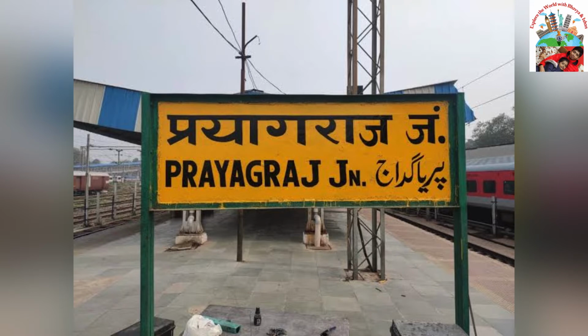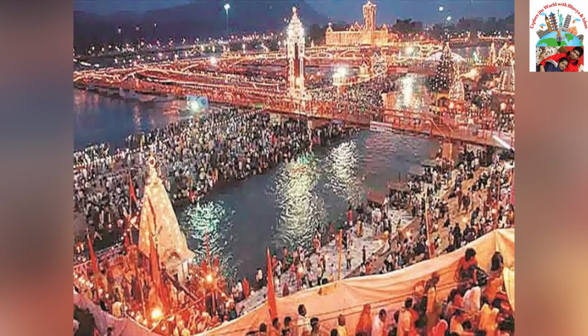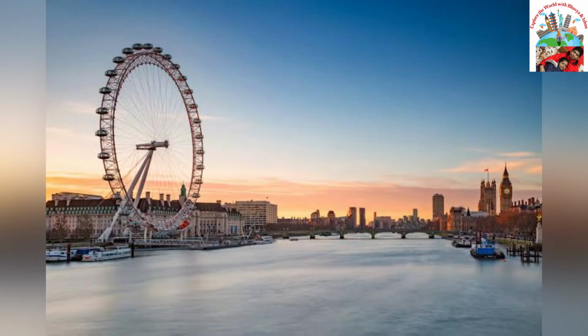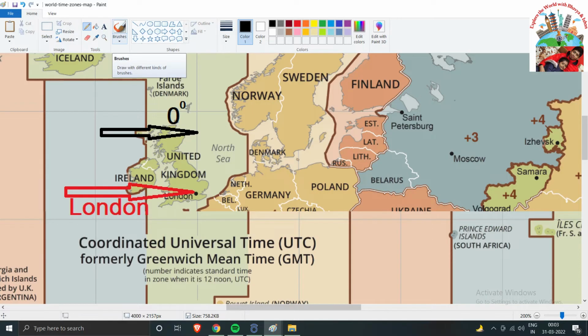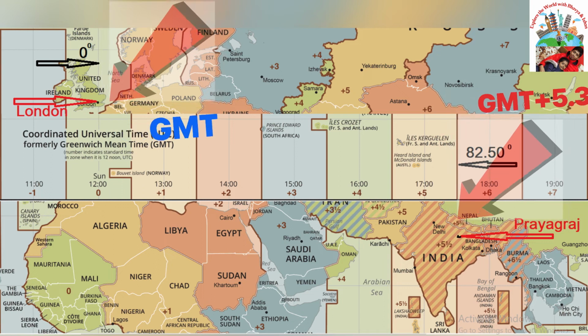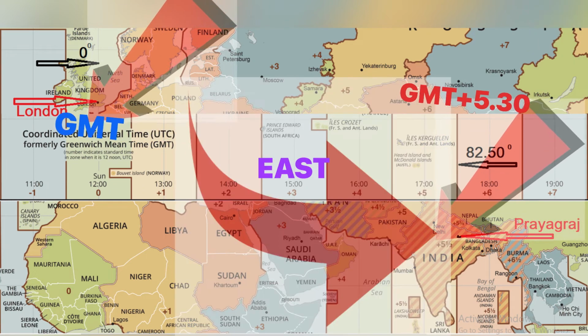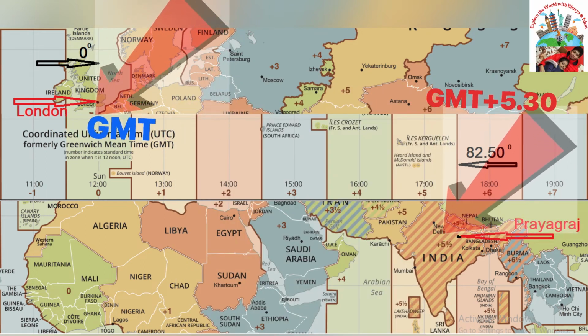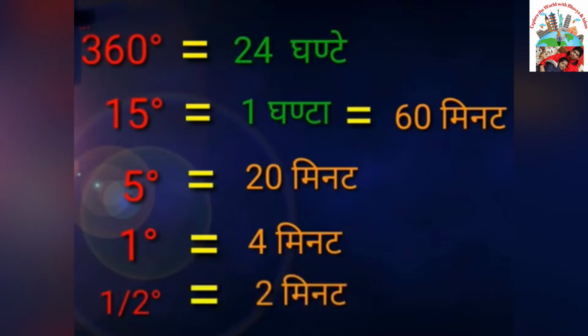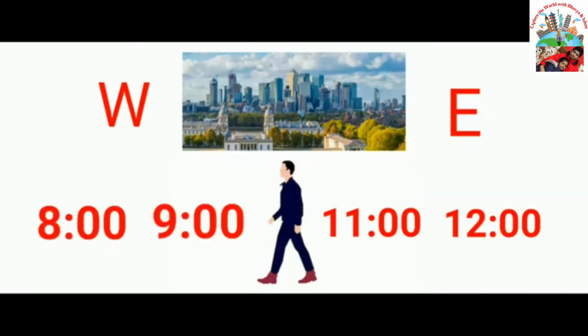Let's say you live in Prayagraj, Uttar Pradesh, India, and you have a cousin who lives near Greenwich, London, which is at 0 degree meridian, while Prayagraj is 82.5 longitude, which is 5.5 time zone to the east of Greenwich, which is also written as GMT plus 5:30, as each time zone consists of 15 longitudes which make a 1 hour difference according to direction, east or west.